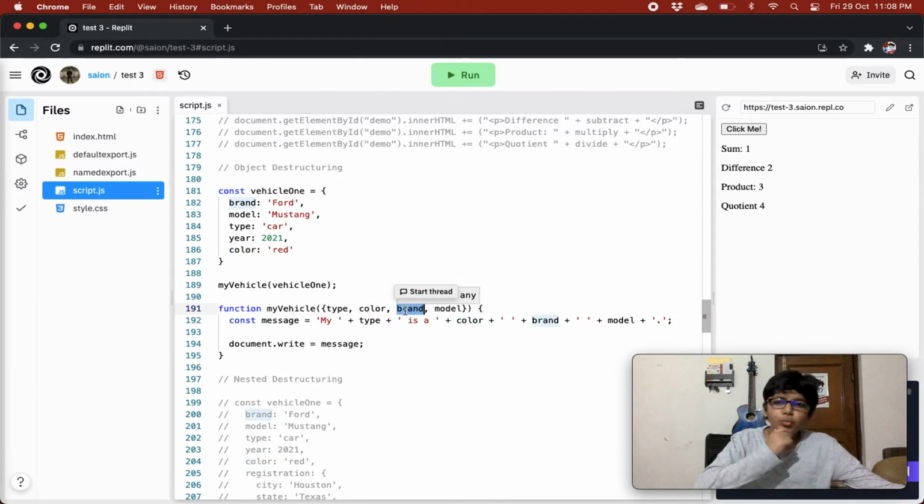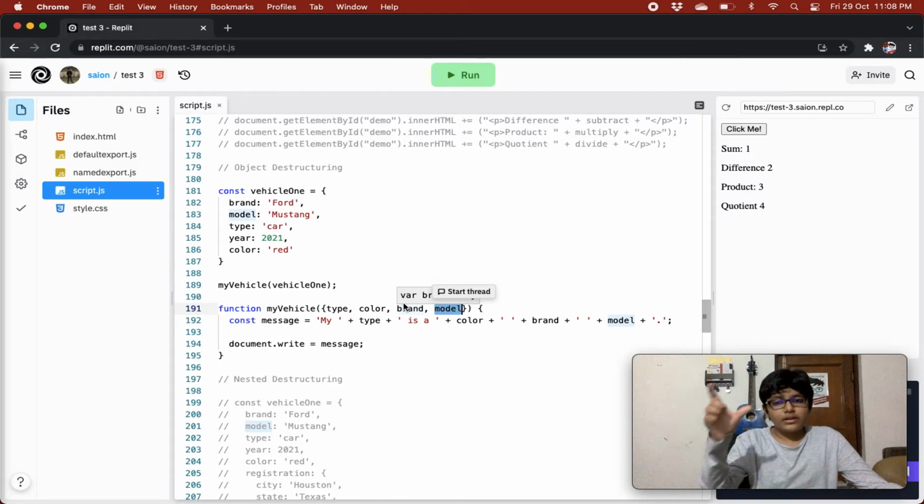Then over here we have seen brand. So we have found a brand property in our vehicle also, and set the brand property's value to this brand variable's value. And then finally we are doing the same with model. So to destructure objects, we can take every value that we want separately. We can create variables for it using destructuring by just giving them the same name as the property name.